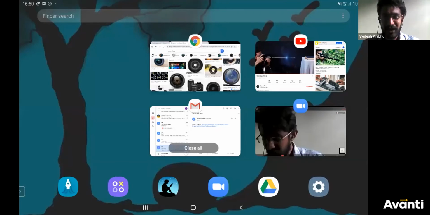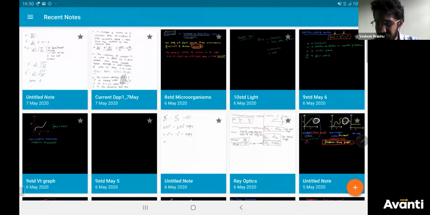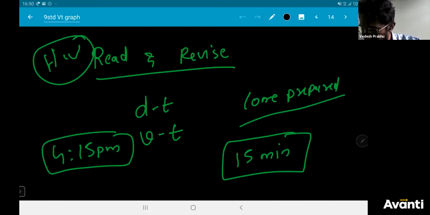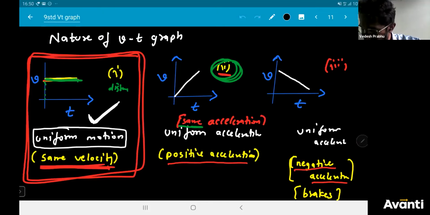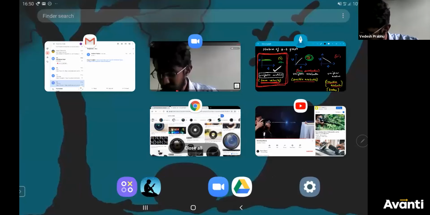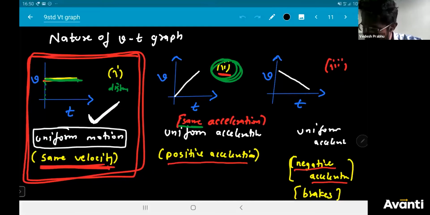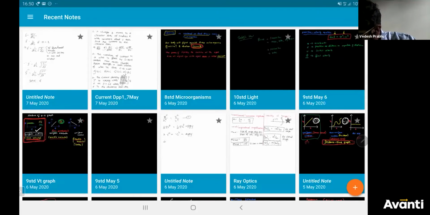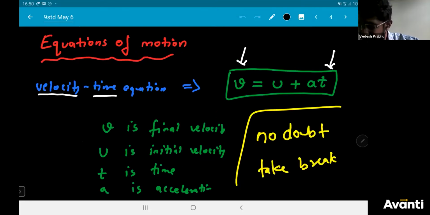Cool. Let us start today with what we left from the previous class. First I want to teach, and then, as I said, I'll be conducting the quiz which was pending from yesterday. Yesterday, if you remember, we were doing the equations of motion. We wrote three equations of motion yesterday. Yes, these are the three equations of motion.